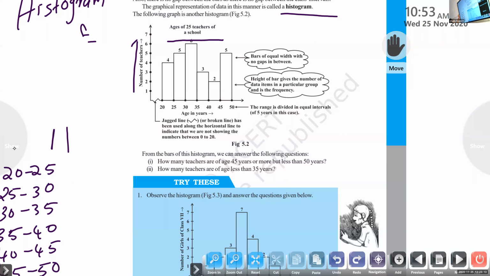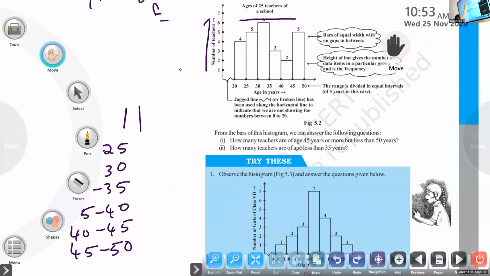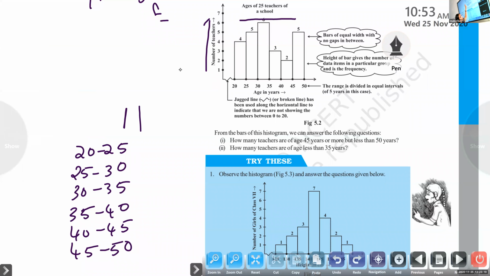Okay, children, listen. This graph shows a histogram of the age of teachers of a particular school. The y-axis denotes the number of teachers, and the x-axis denotes age in years.